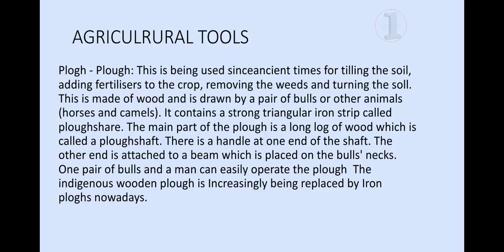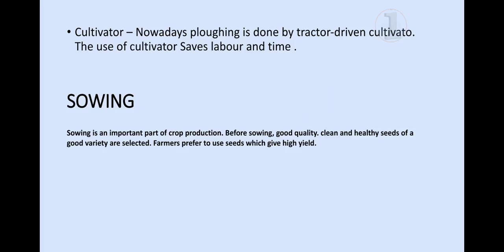These both are the same, and the main part of a plow is a very long log of wood, and that is called the plow shaft, and a strong triangular iron strip on that is called a plowshare. Okay students, so let's go further in this.